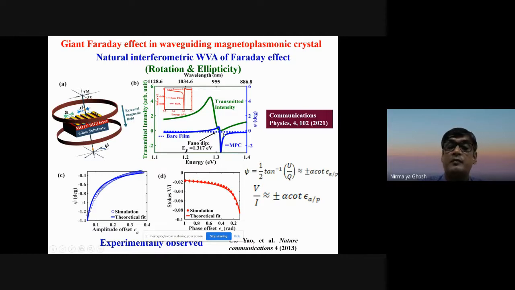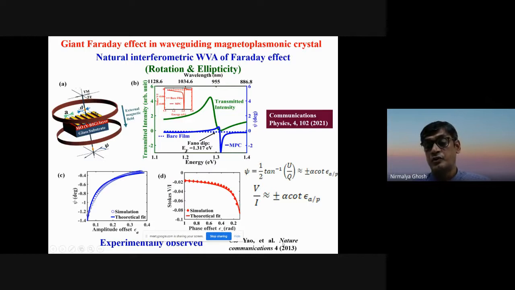We of course observed natural weak value amplification of both Faraday rotation and ellipticity, because I said that it can have both real and imaginary weak value amplification. So this was the corresponding theoretical weak value fit. You can see very beautiful matching. Also the ellipticity had this kind of amplification, imaginary weak value amplification, and they followed like this. The rotation will follow cot epsilon or 1 by epsilon. As I said, the hallmark of weak value amplification is that it will vary as cot epsilon or 1 by epsilon, and the ellipticity also varies as 1 by epsilon.